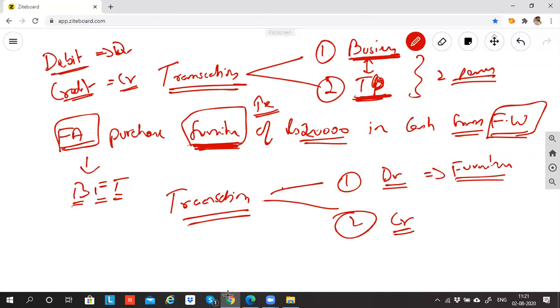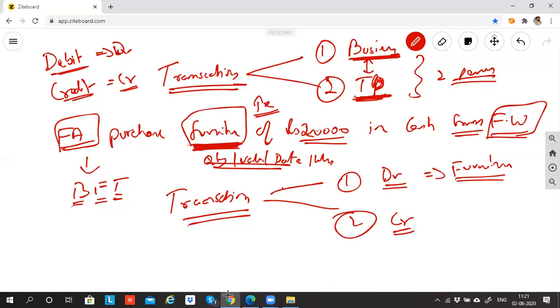Accounting is all about remembering certain things. So I need to remember that I have purchased furniture, and on which date. When I record the journal entry, I'll mention how many quantities of furniture I purchased, what is the value of the furniture, on which date I have purchased, and from whom I have purchased. All this information will be captured in this journal entry.